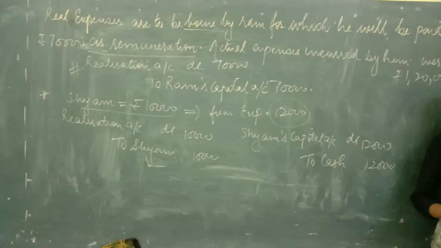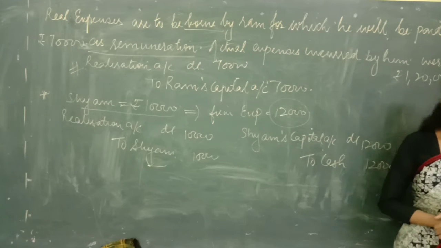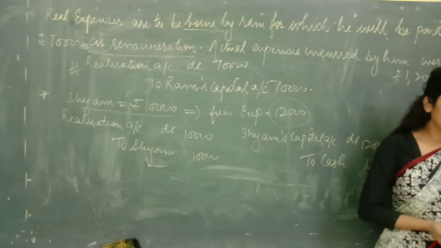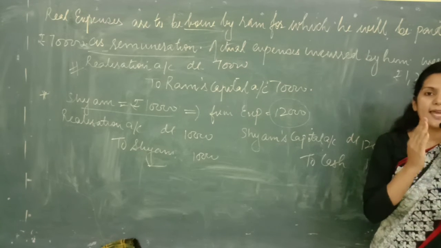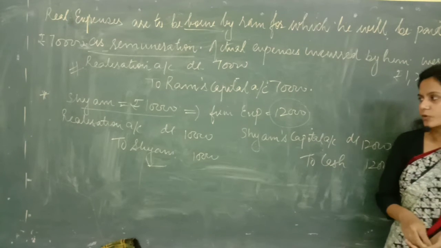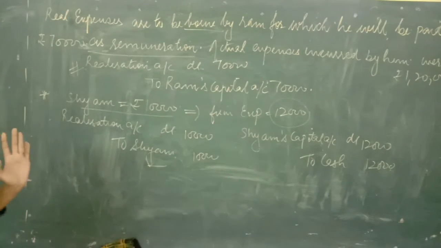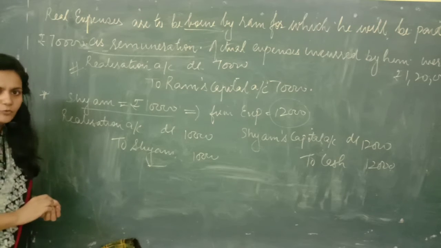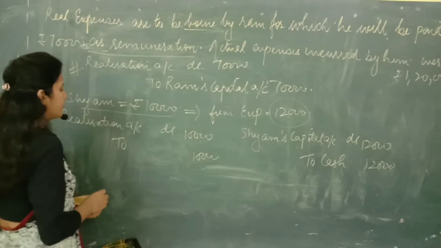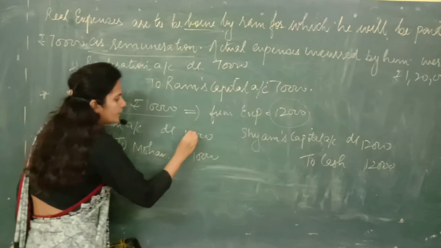Now write one more transaction. Mohan, a partner. Please note it down. Mohan, a partner, was appointed to look after the process of dissolution, for which he was allowed a remuneration of 18,000. Now in this case, we are giving some remuneration to Mohan, and that remuneration is 18,000. So the entry is going to be very simple. First of all, realization account debited to Mohan, 18,000.